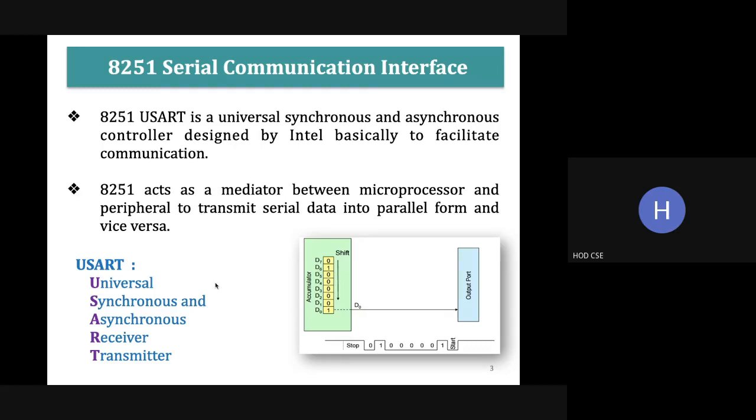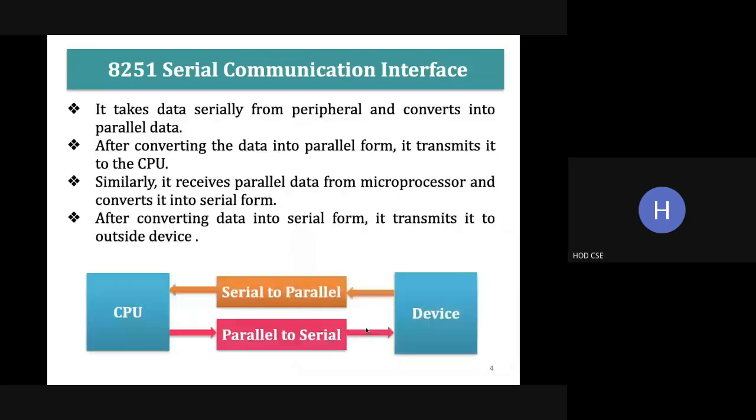See the diagram here. We have a single channel and the 8-bit data. Bit by bit, the data is transmitted in serial through this single channel. So what is the function of the 8251? As I said earlier, from the CPU the data will be in parallel.